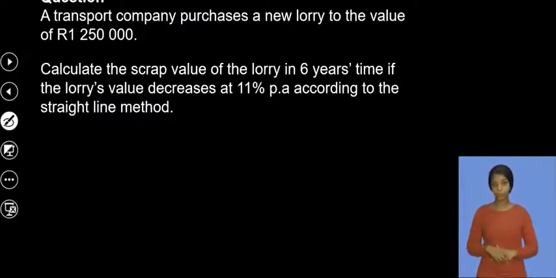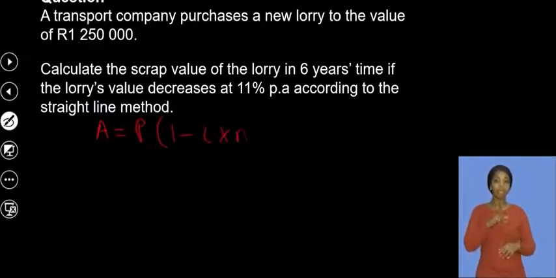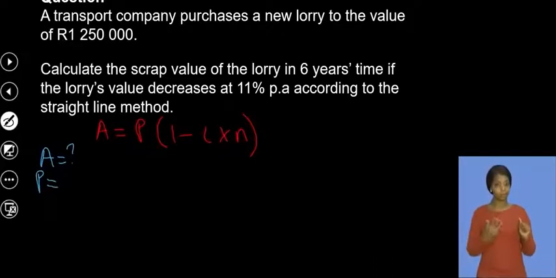So if I do a calculation for this, my formula will then be A equals P times 1 minus I multiplied by N. Quickly, if we look at our data, remember that A is what I don't know, that's my scrap value, but P will actually be 1,250,000.